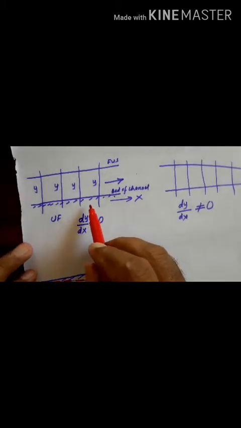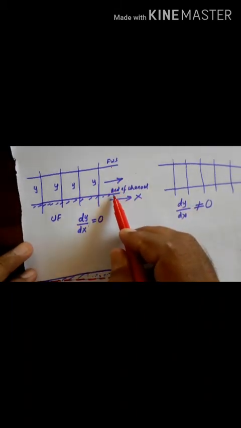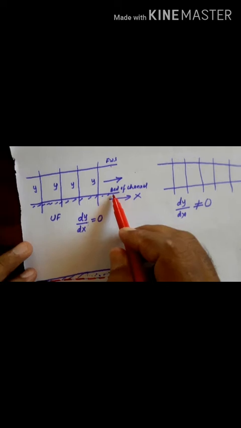But in a uniform flow, the depth of flow remains constant and the free surface is parallel to the bed of the channel. Suppose the flow is taking place across an obstruction, like a dam across the channel width, the water level rises and it has a maximum depth from the bed at some section.